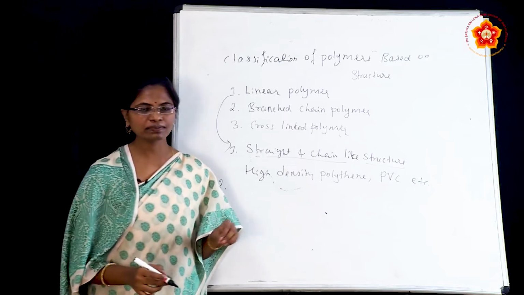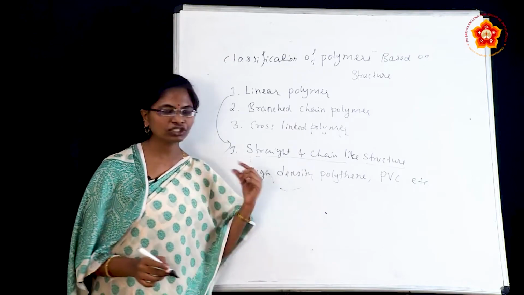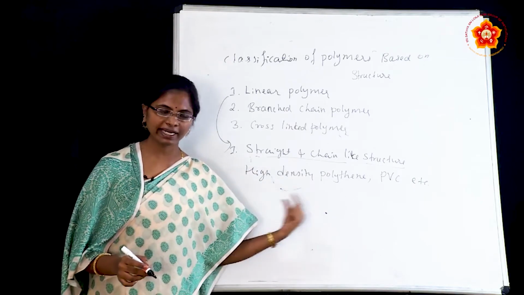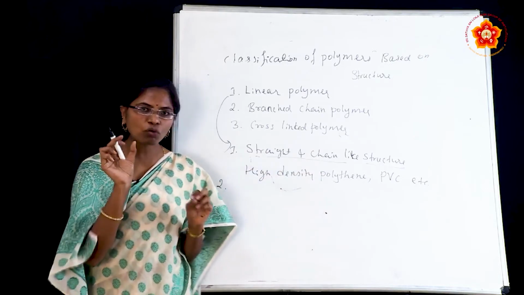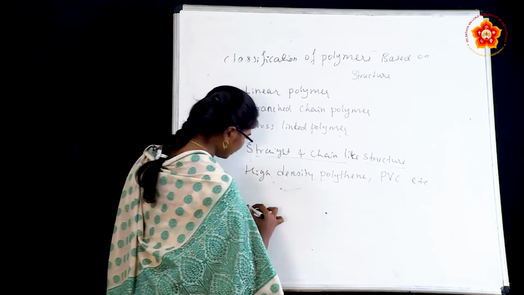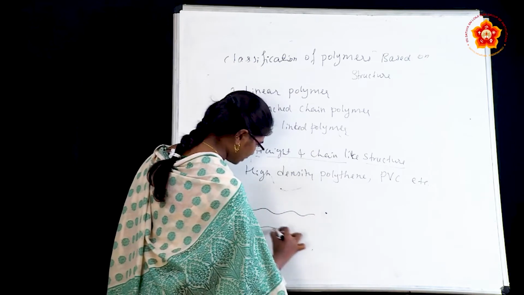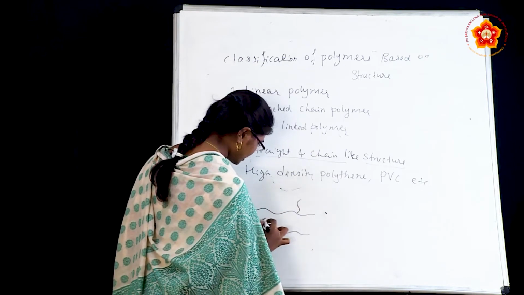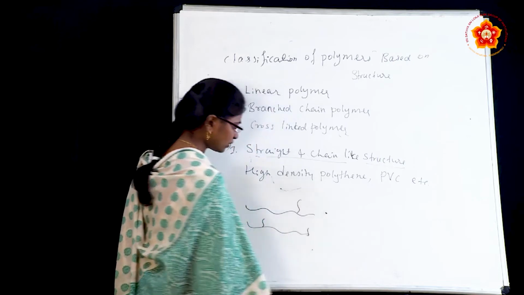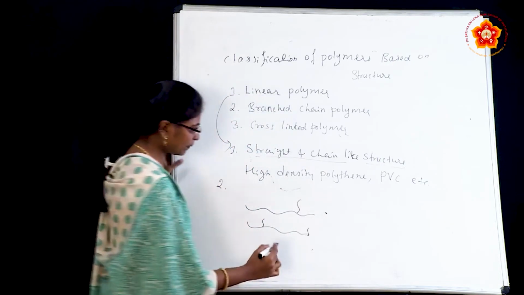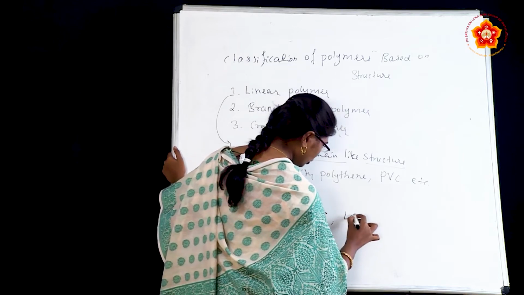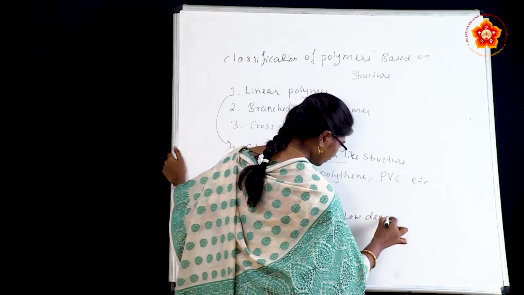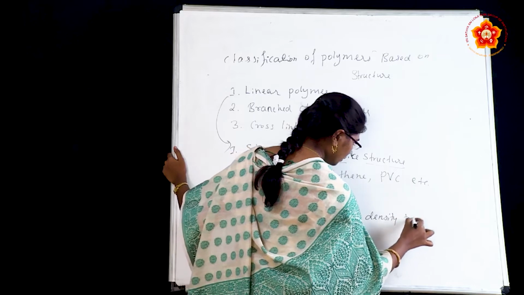Here the polymers are long, straight chain polymers having small branches. For example, you can show polymers having branches like this. An example is low density polythene.